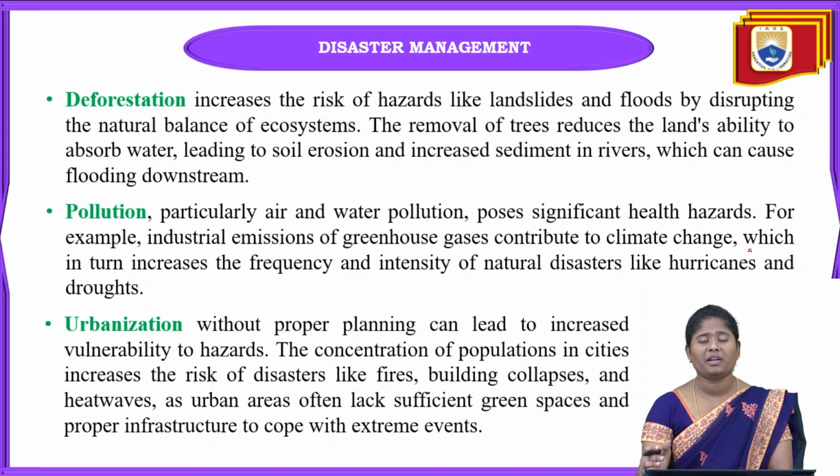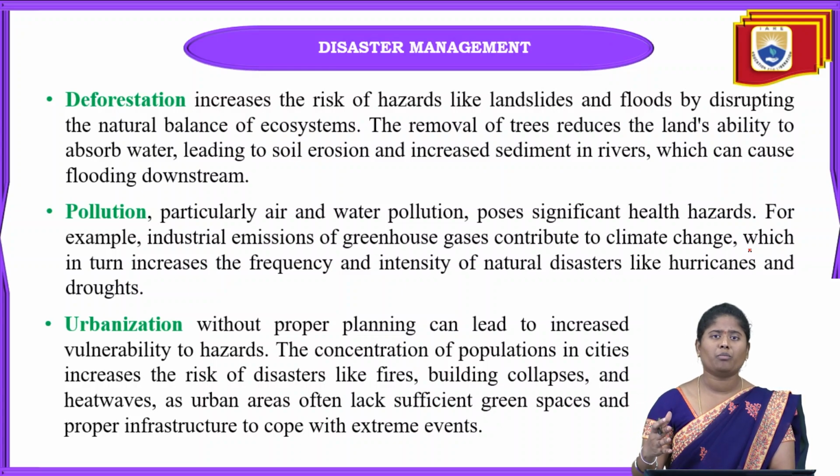For example, industrial emissions of greenhouse gases like sulfur dioxide or carbon dioxide. When these types of harmful or toxic gases are released into the atmosphere, they cause very much damage towards the climatic conditions. These are all greenhouse gases which contribute towards changes in the climate. And in turn this increases the frequency and intensity of natural disasters like droughts and hurricanes. And droughts occur because of the scarcity of water.